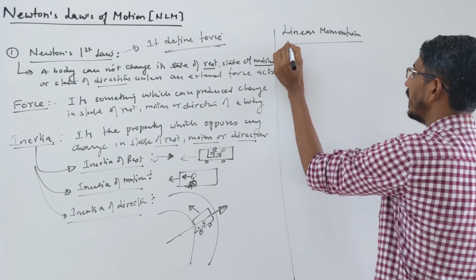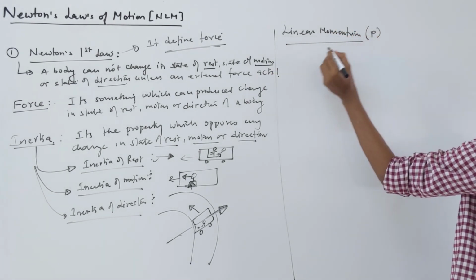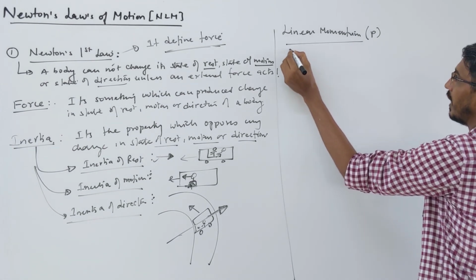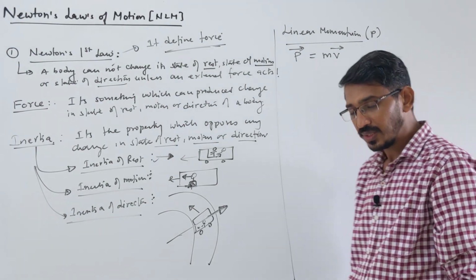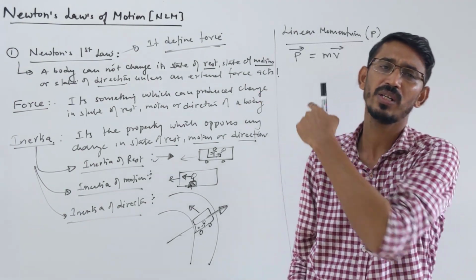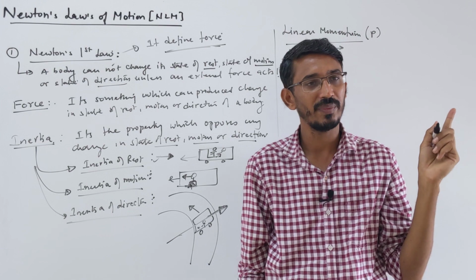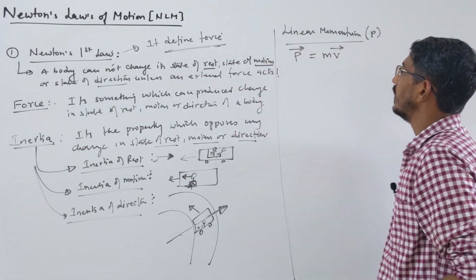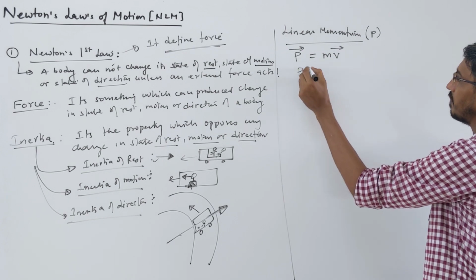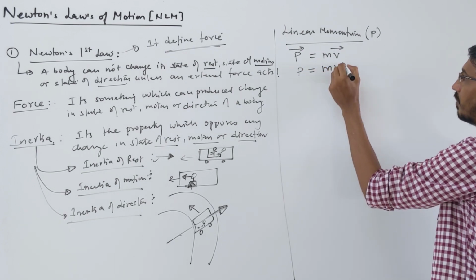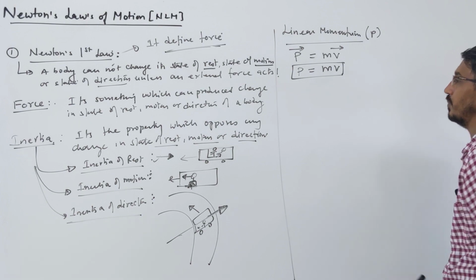Linear momentum is represented by the symbol P. So learn this formula: P in vector form is m into v, mass into velocity. This is called linear momentum. We will talk a lot about this when we talk about conservation of momentum. I just need the definition here. So P is m into v, or you can simply write mv also. This is the scalar form, and that is the vector form.